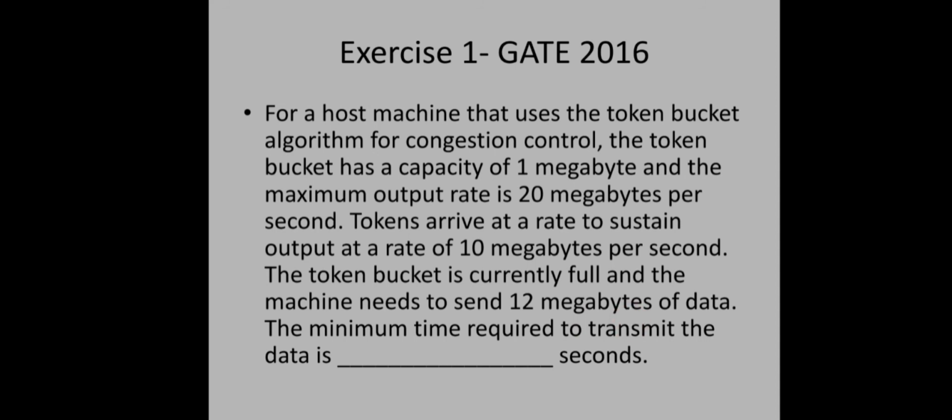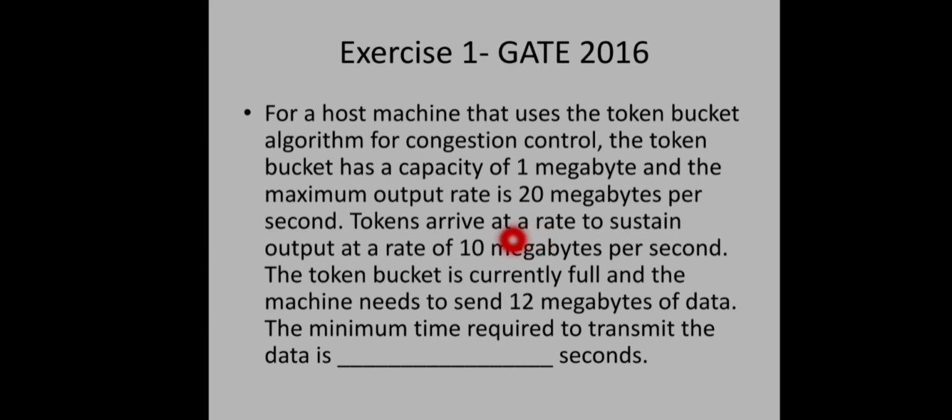This is the question. As you remember, the capacity of the token bucket is 1 megabyte and the maximum output rate is 20 megabytes. So incoming data may be at a rate of 20 megabytes per second, and the tokens are generated into this bucket at a speed of 10 megabytes per second. So this is actually the output rate.